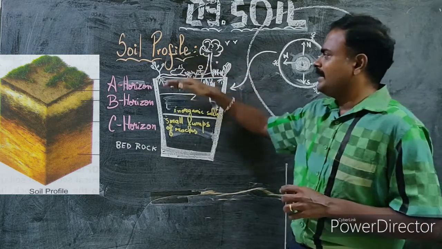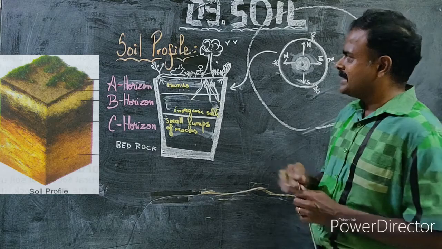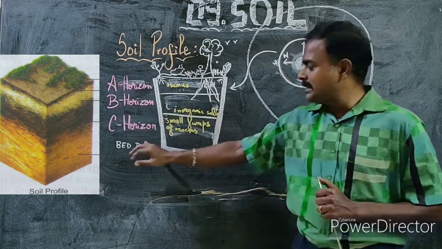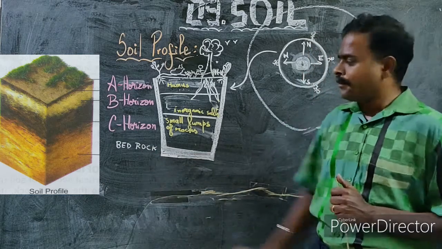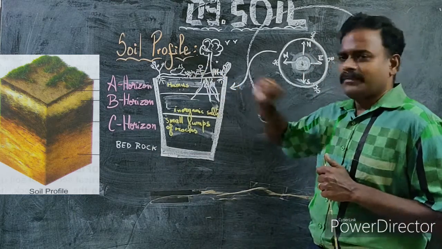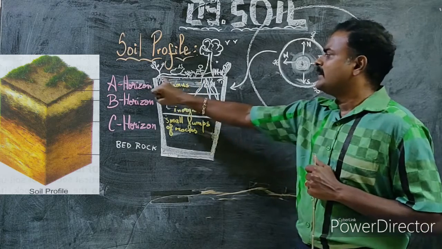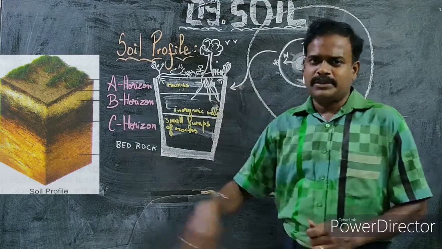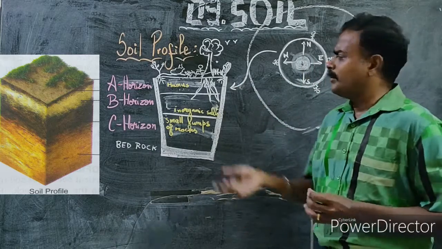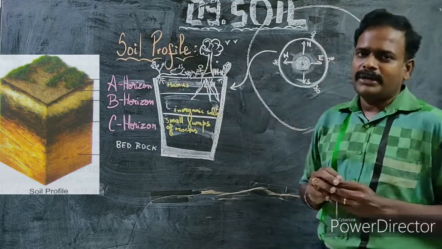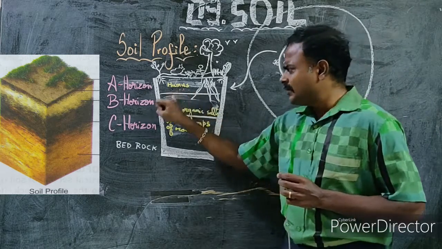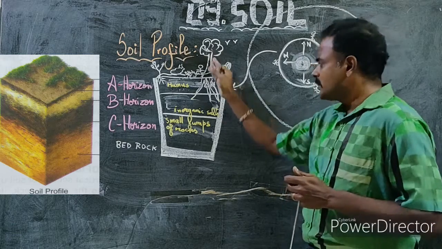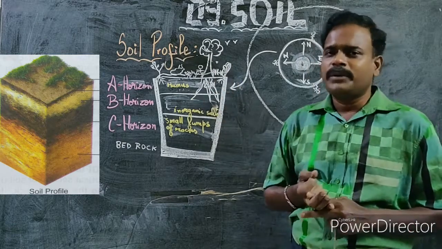These are the three horizons which you learn under soil profile: A horizon, B horizon, C horizon, and below that you have bedrock. The A horizon is fertile because of the presence of humus. Roots of small plants will be found in the A horizon. Numerous organisms, micro or macro, will be found in the A horizon. Then in the B horizon, less humus is found, more inorganic salts are found, and the roots of large trees will be found.